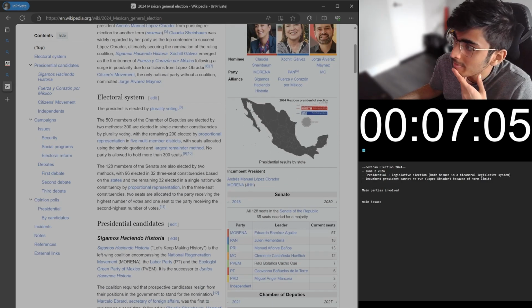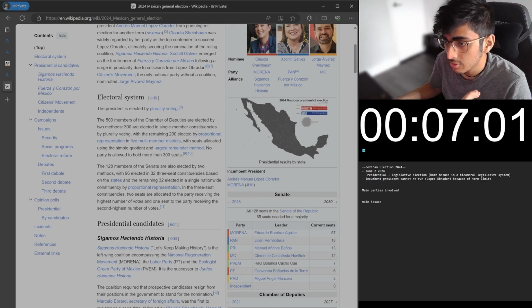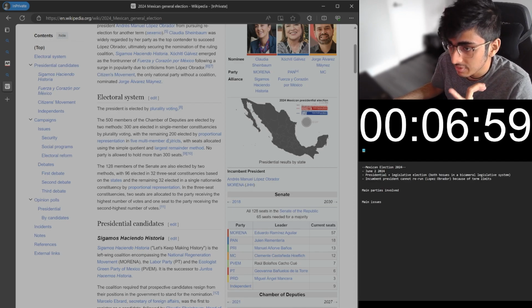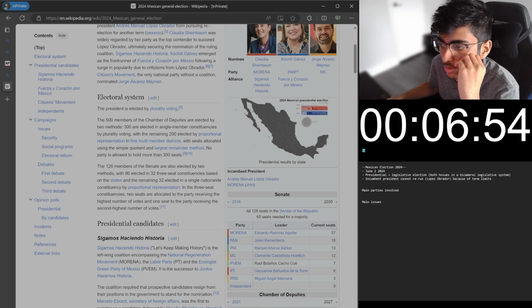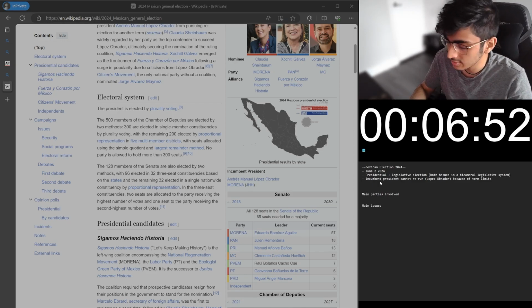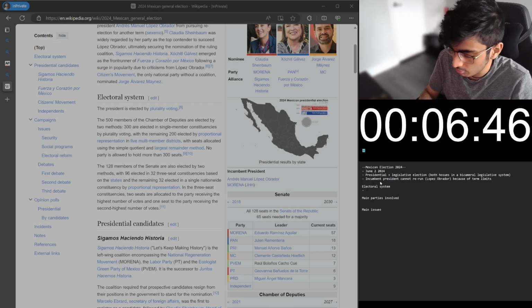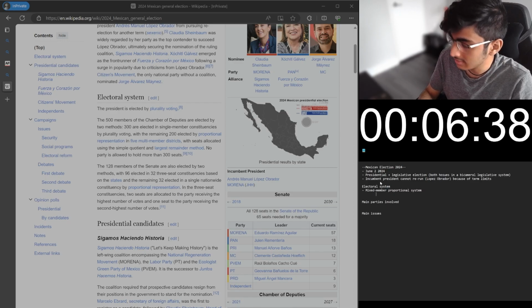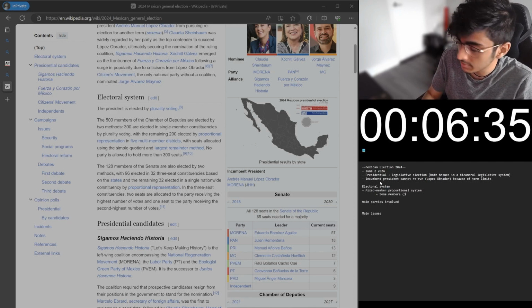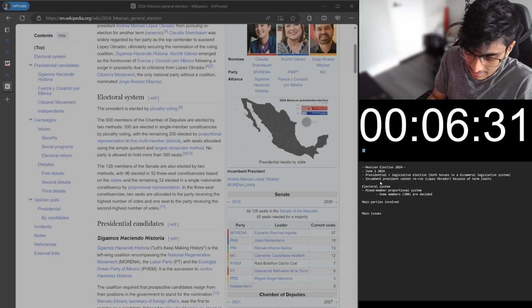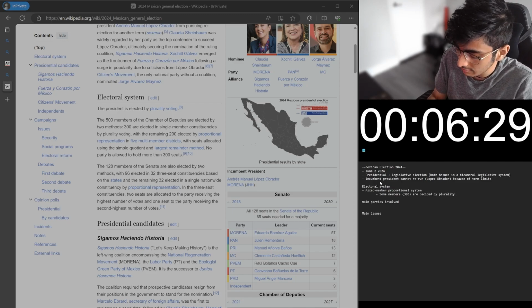Okay, so 500 members of the Chamber of Deputies are elected by two methods: 300 in single member constituency by plurality voting, and then 200 elected by proportional representation. Okay, so what this is actually called is mixed member proportional system. What that means is some members, 300, are decided by plurality vote in electoral districts.